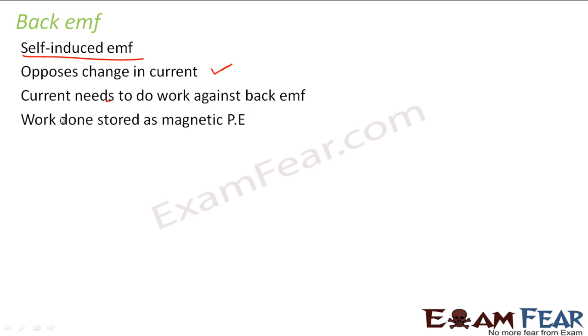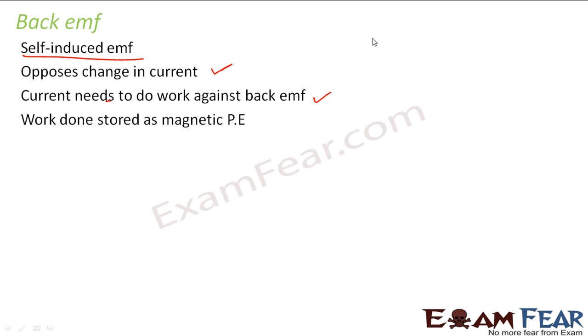Now, since it opposes the change in current, the current needs to do work against back EMF in order to make that change. For example, let us suppose we have a circuit where current is increasing. Because of that increase in current, there is a change in magnetic flux. Because of that flux change, there is an induced EMF. Now this induced EMF tries to decrease the value of current.